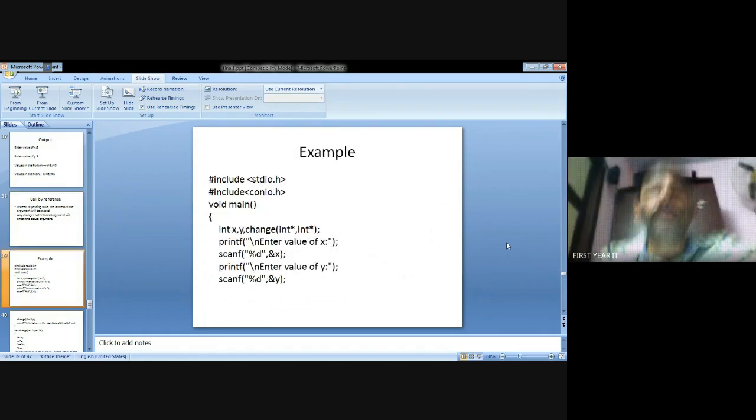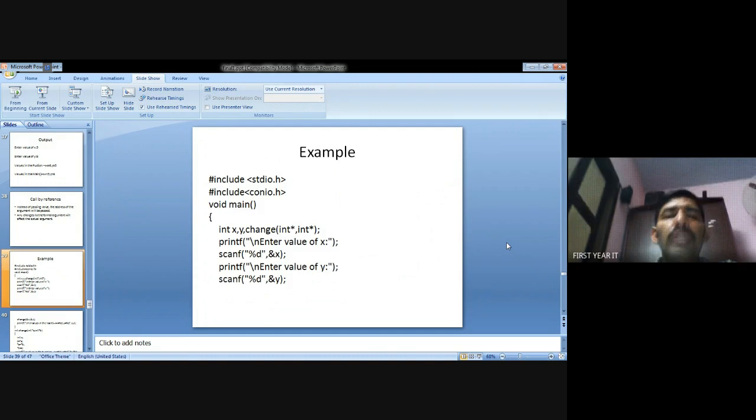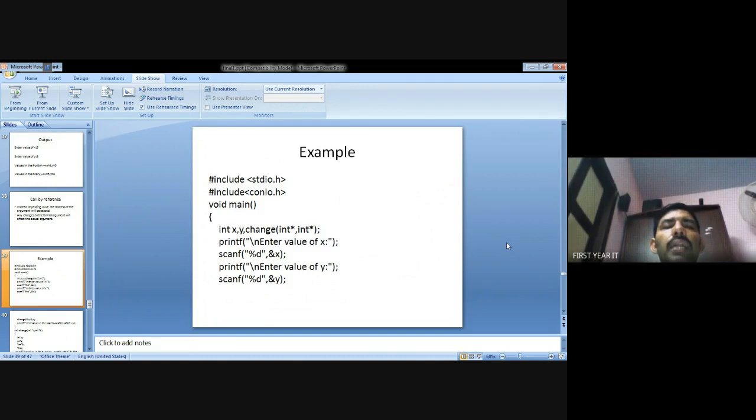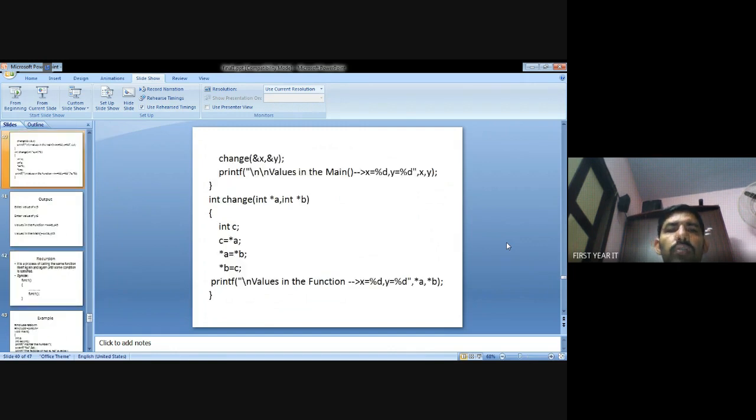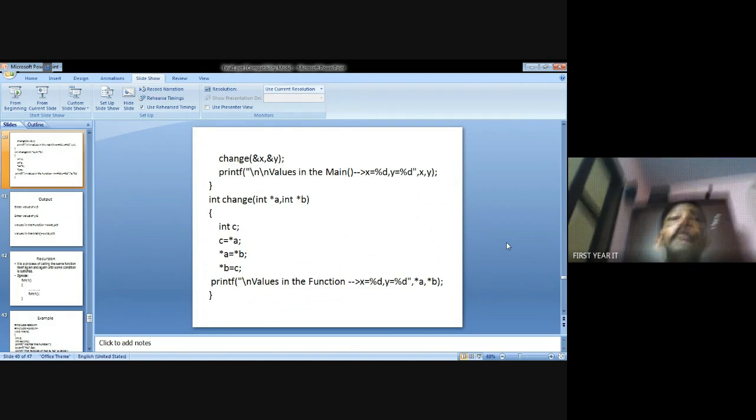So the example: include stdio.h, this is a header file. After declaring the main function, inside the variable declarations x comma y. Change is the name of a function. I get values x comma y. I put in x value is 5, y value is 6. So change is a function name with &x comma &y, that is the address of the value x comma address of the y value.